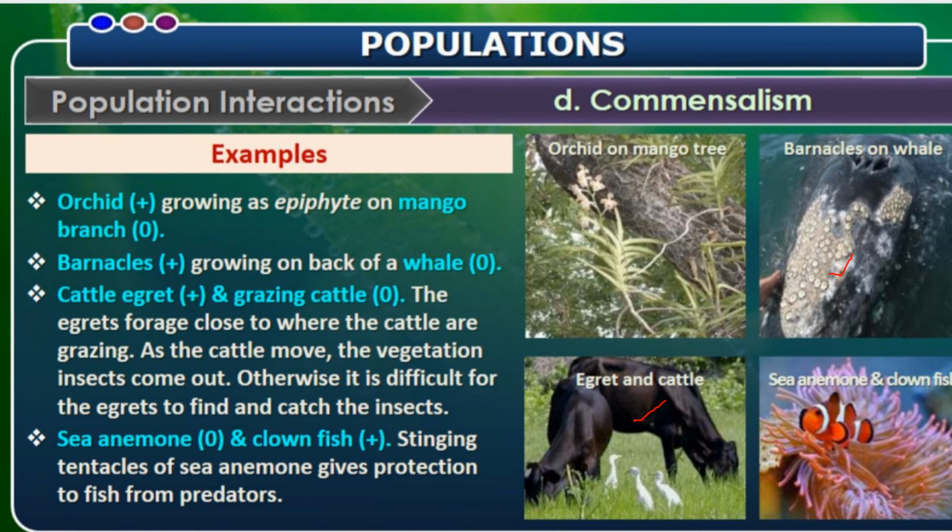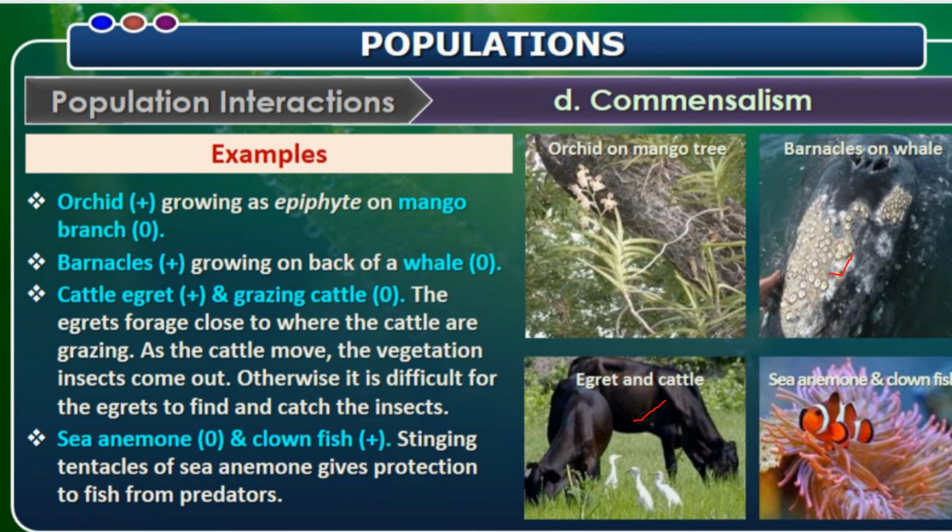And the egret bird as well as the cattle. The cattle is neither benefited nor harmed, but when they are grazing the grass, whatever insects come up can be easily taken by the egret bird. So the egret bird gets easy availability of food when it is living close to the herbivore.